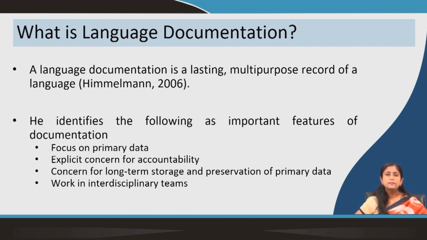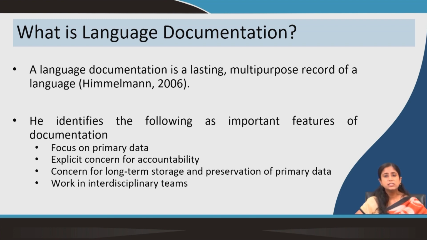Himmelmann actually identifies the following as important features of documentation. So, he focuses on the primary data. When we talk about language documentation, we generally talk about primary data. There can be certain part of secondary data, but when we talk about language documentation, we are generally talking about endangered or vulnerable languages.